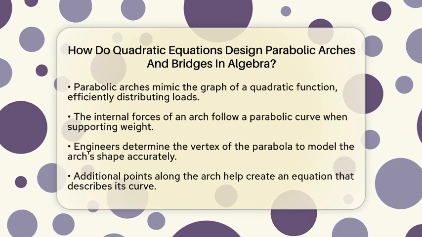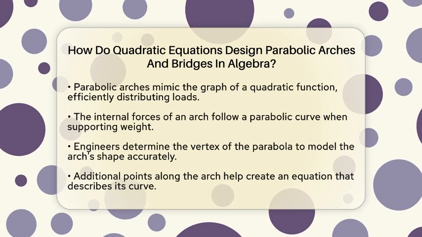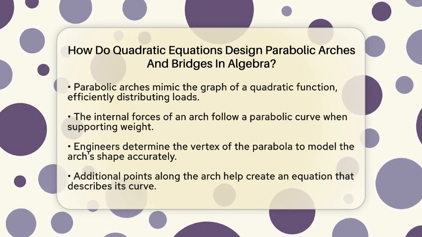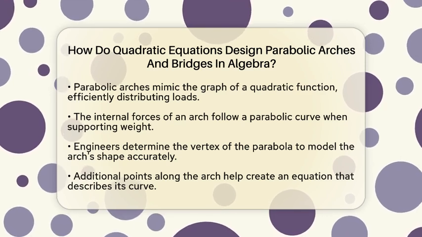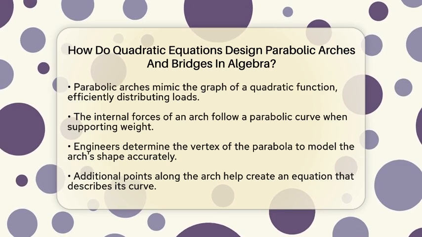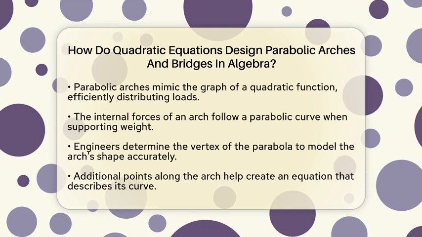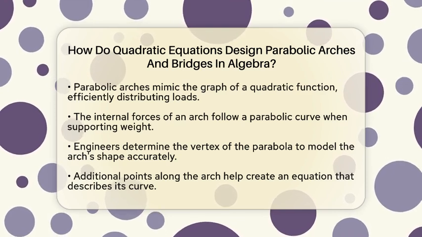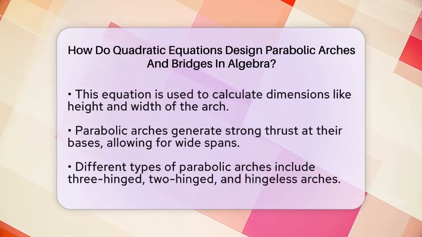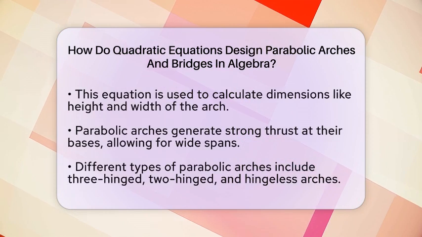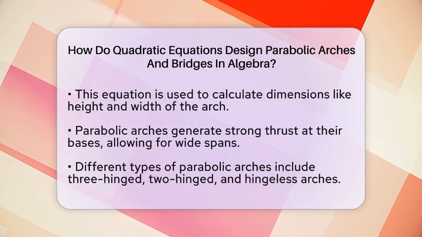In bridge design, engineers utilize quadratic equations to model the arch's shape. They begin by determining the vertex, which is the highest or lowest point of the parabola. By defining other points along the arch, they create an equation that describes its curve. This equation helps engineers figure out important dimensions, such as the height of the arch at different points and the width it spans. For example, if they know the maximum height and width of the arch, they can calculate a quadratic function that fits those specifications, ensuring the design meets all requirements.